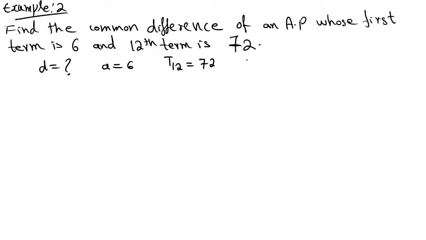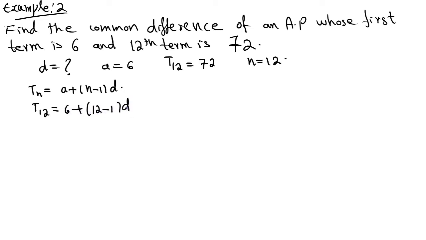The 12th term means n = 12. Write the formula Tn = a + (n − 1)d. So T12 = a value 6 plus (12 − 1) into d.